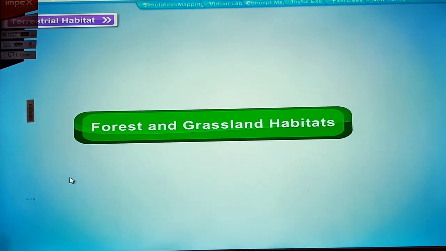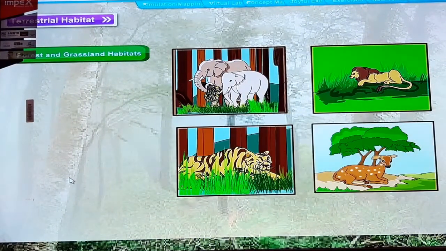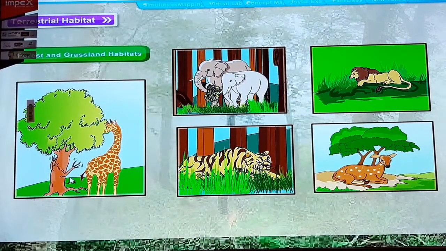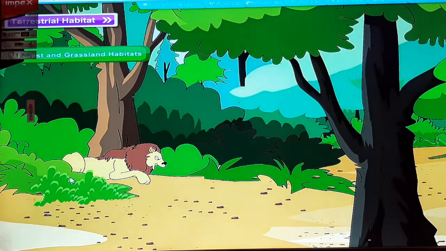Forest and grassland habitats. Lions, tigers, giraffes, and deer are some common large forest animals. A large variety of small animals and insects are also found living in the forest. Lions, tigers, and other carnivorous animals living in forests and grasslands have to obtain their food by killing animals like deer. Let us study how a lion is adapted in the forest or grassland.